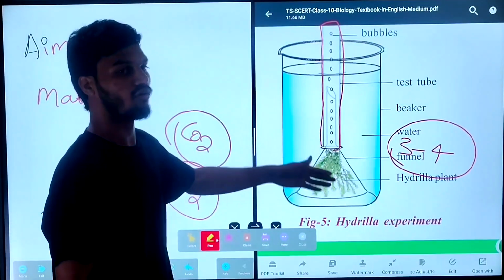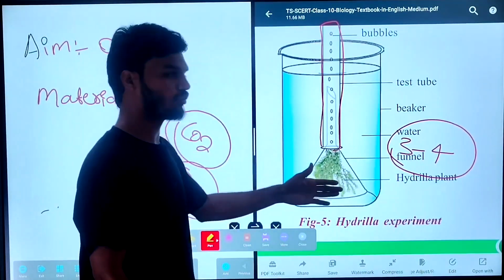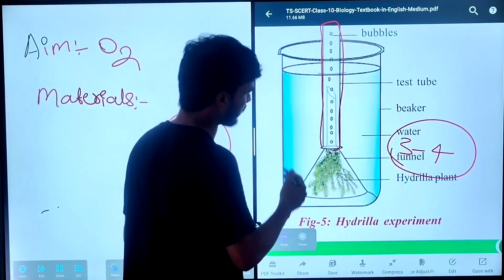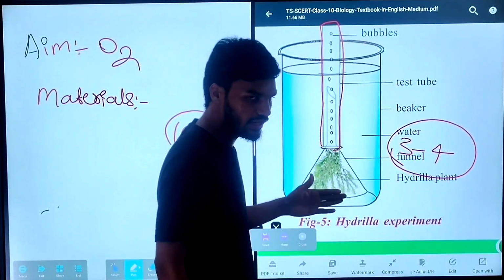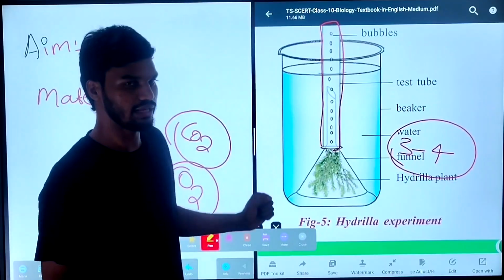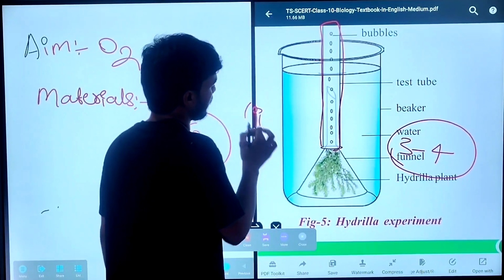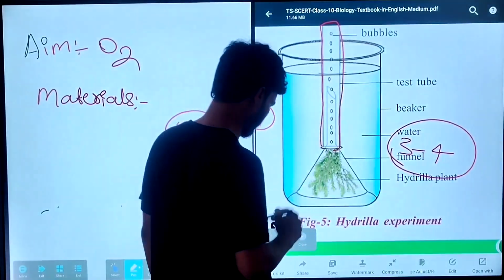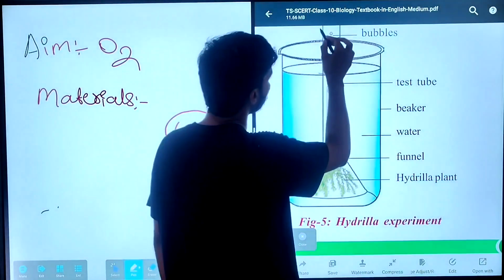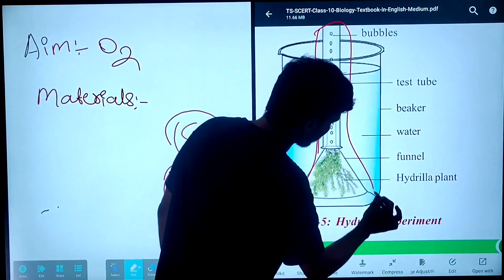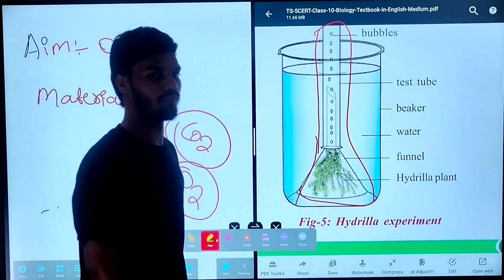Simultaneously, you have to arrange one more experimental apparatus. Arrange one more beaker, funnel, hydrilla plant, test tube and everything. The difference is that in the second setup you have to cover the entire test tube and funnel with black paper.